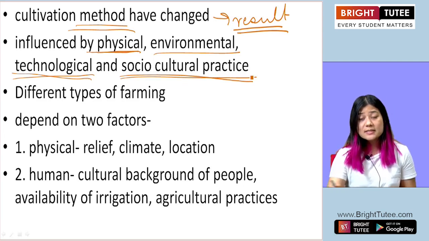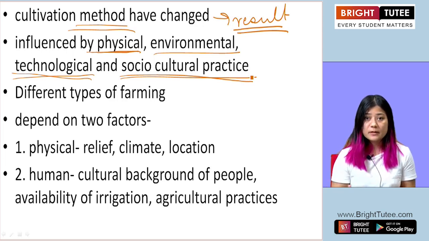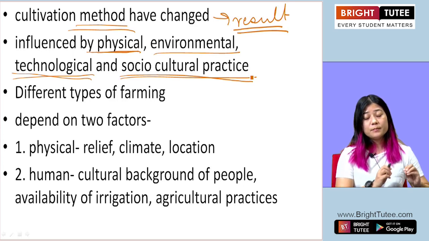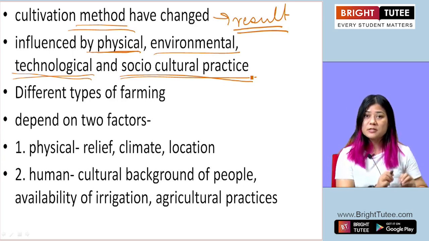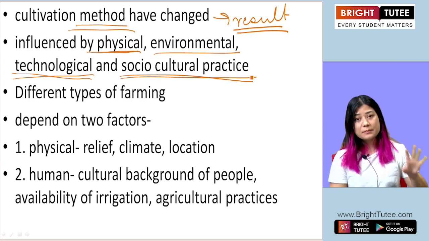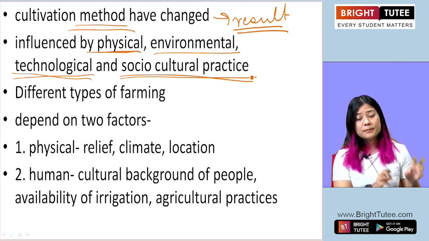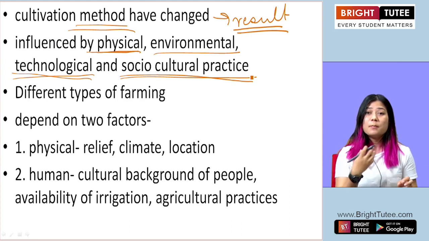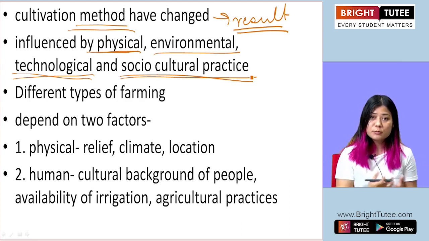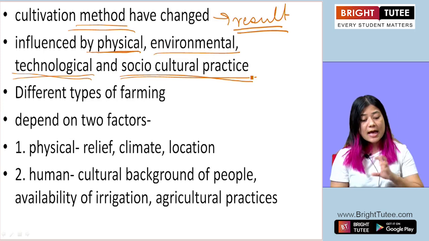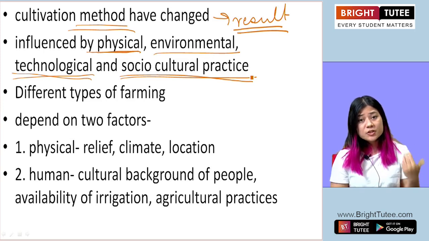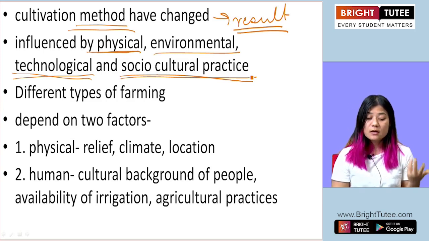The practices of the farmers, of the people in villages or in the countryside, some practice typical or specific cultivation practices. These farming practices are used by certain communities across our country, and that also influences the cultivation method in agriculture.